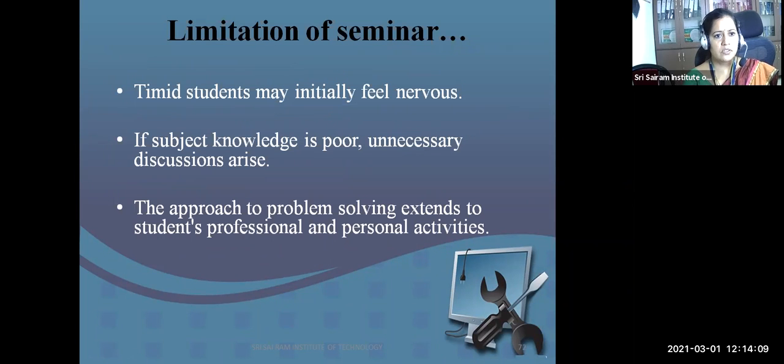Then timid students may initially feel nervous. Timid students are the students who are not clear of ideas or who are dull students. Definitely they will feel nervous handling the seminar. If subject knowledge is poor, unnecessary discussions arise. Again, for the seminar, the important thing is that the chairman should be strong in the subject which is taught. If that is not so, unnecessary discussions arise. Then the approach to problem solving extends to students' professional and personal activities.